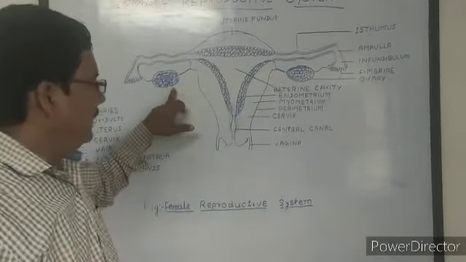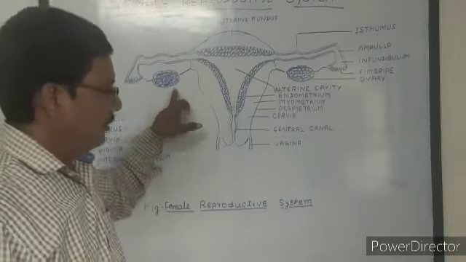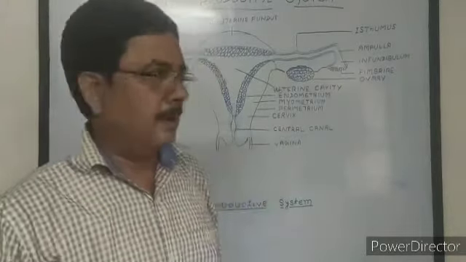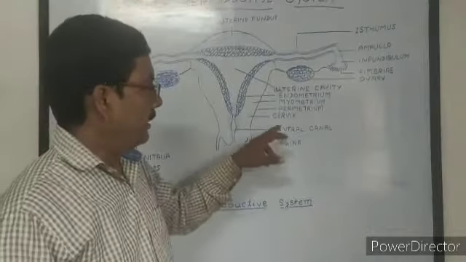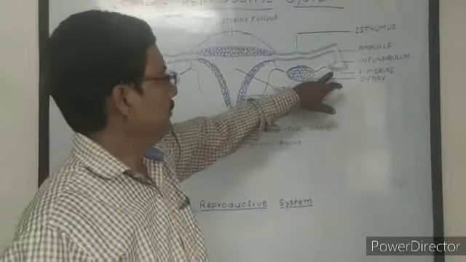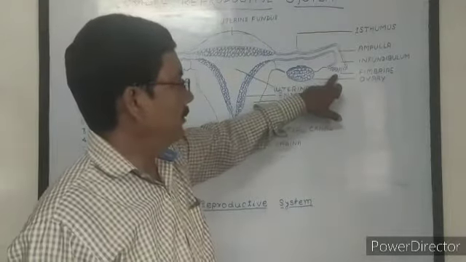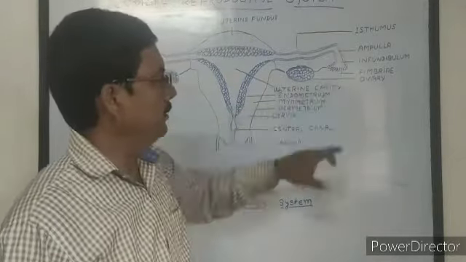When the ovum is released, each time only one ovum is released. Now this ovum comes into the infundibulum of the oviduct, that is, the fallopian tube.